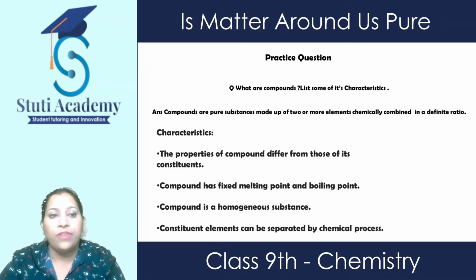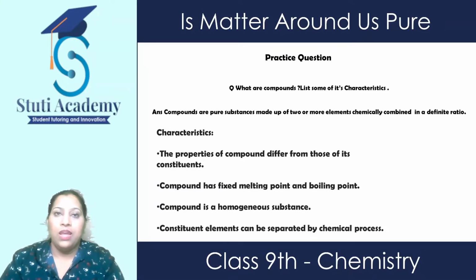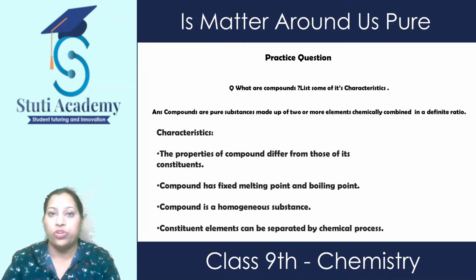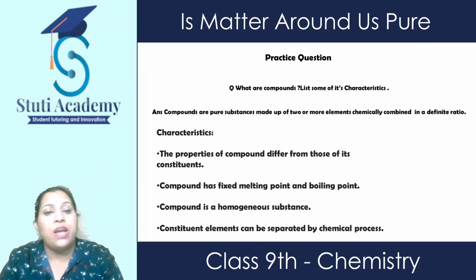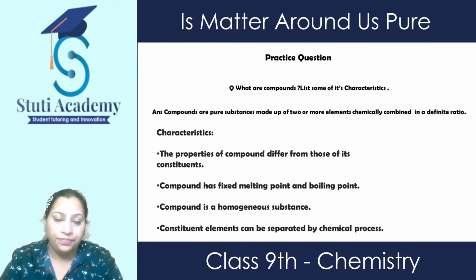The characteristics of compounds are: the properties of a compound differ from those of its constituents, which means the properties of the elements are entirely different from those of the product formed after combining. Compounds have a fixed melting and boiling point. They are homogeneous substances and they can be separated by chemical processes.